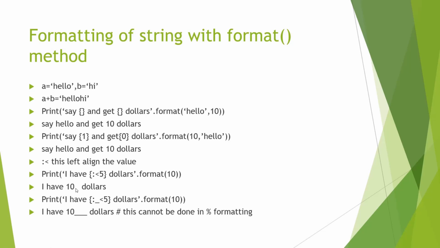In this example here, we have 10 and then we have some empty spaces. In this example, we will have 10 towards the left and the empty spaces will be replaced with the underscore, this one here. Okay. Now, this kind of thing we cannot do with the percentage formatting, which is the old way of formatting a string. So the format method is a new way of formatting a string.